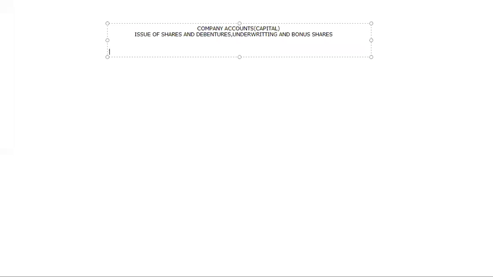Here we follow the business entity concept, and even in the sole proprietorship and partnership we follow it. But whatever I'm talking about the concepts and conventions, mostly the businesses registered under the Companies Act are supposed to follow them. Here the owner is the company itself, the artificial person in the eyes of the law.